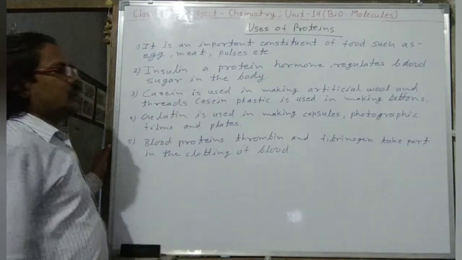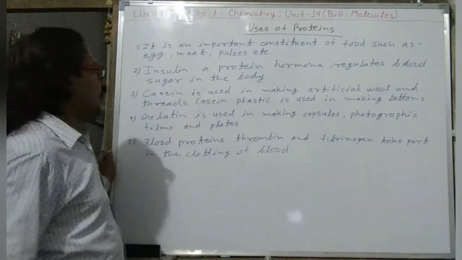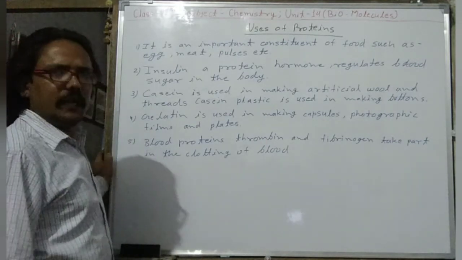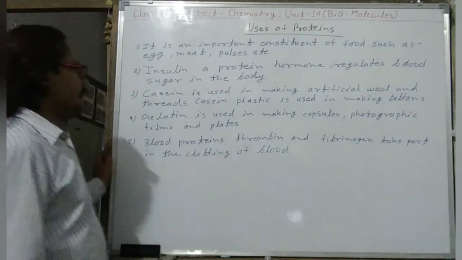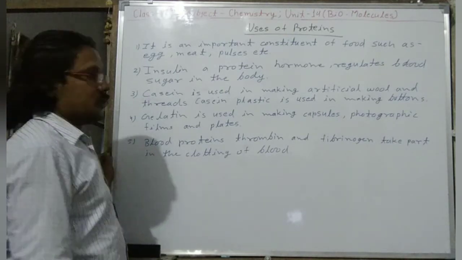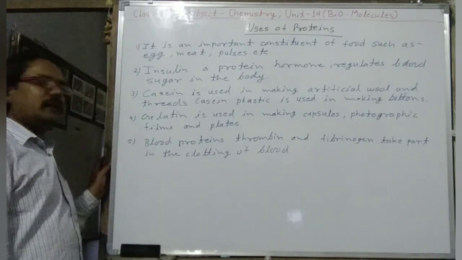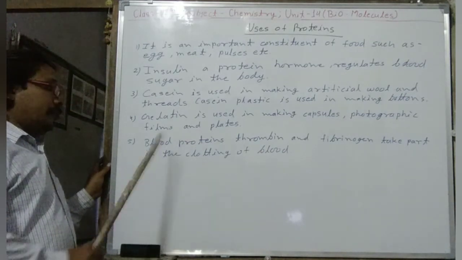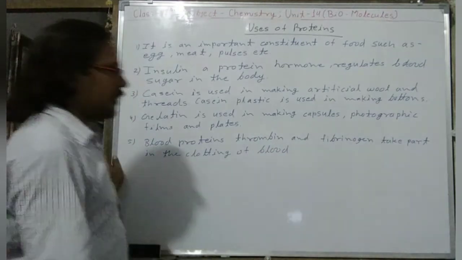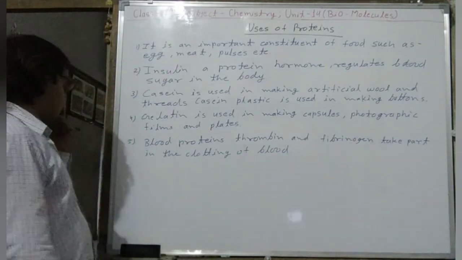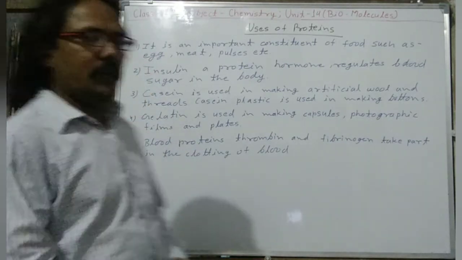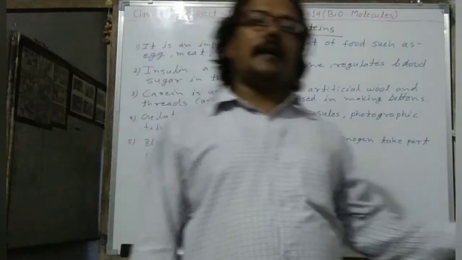Casein is used in making artificial wool and threads. Casein plastic is used in making buttons. Gelatin is used in making capsules, photographic films, and plates. Blood proteins thrombin and fibrinogen take part in the clotting of blood. So proteins are very useful for us.